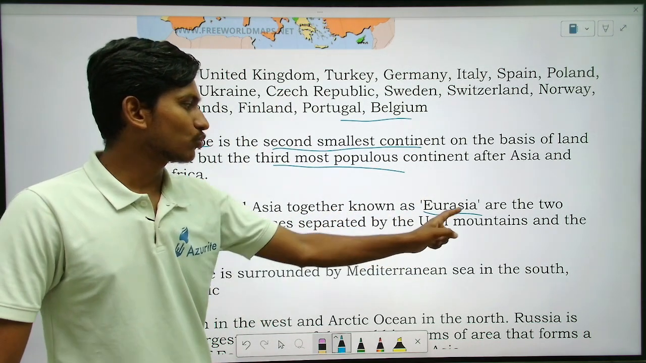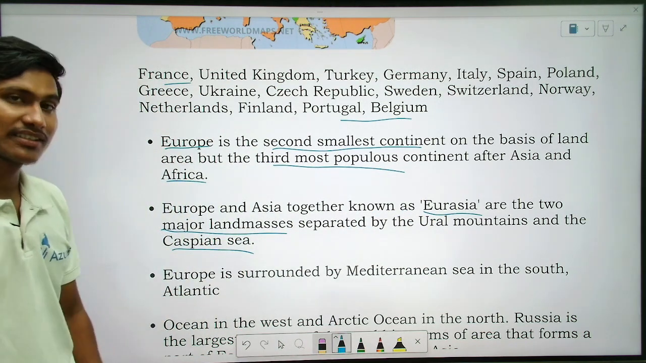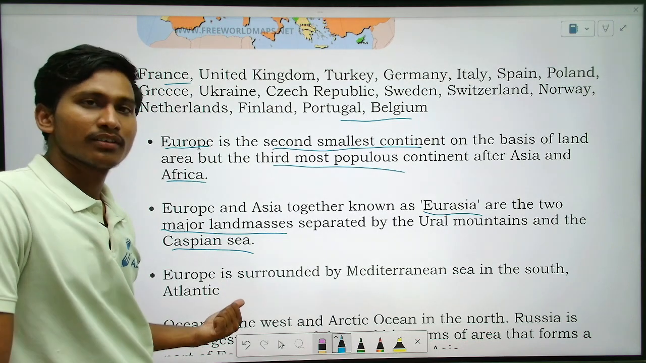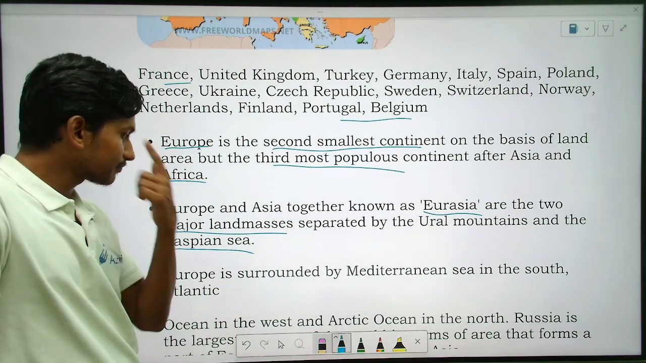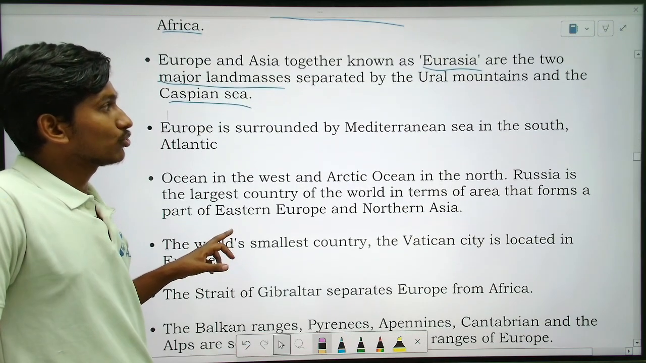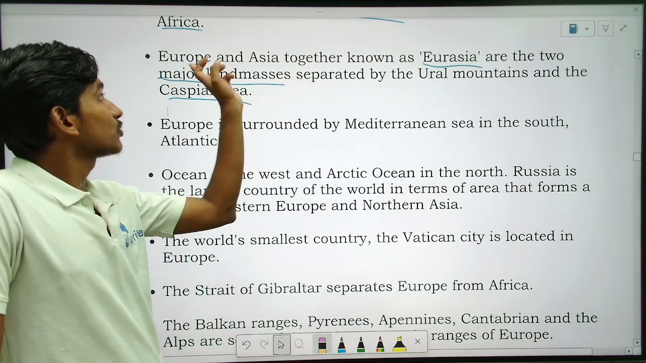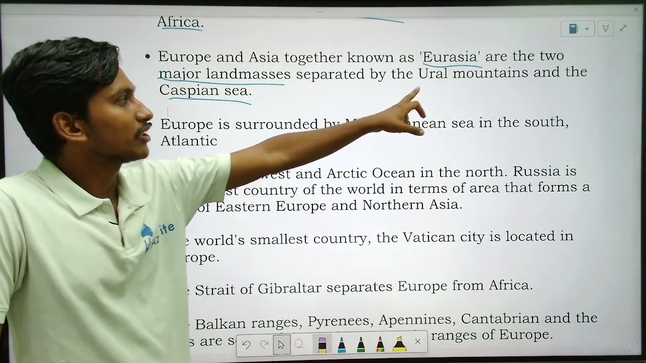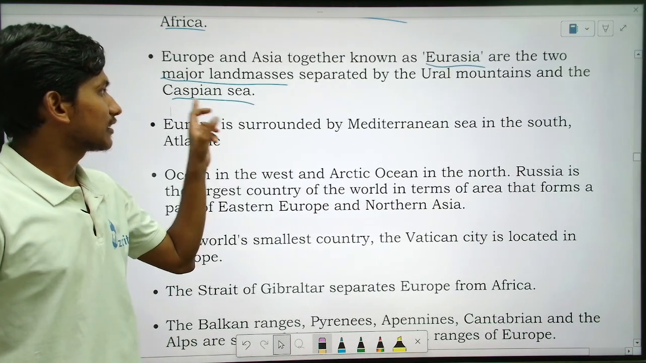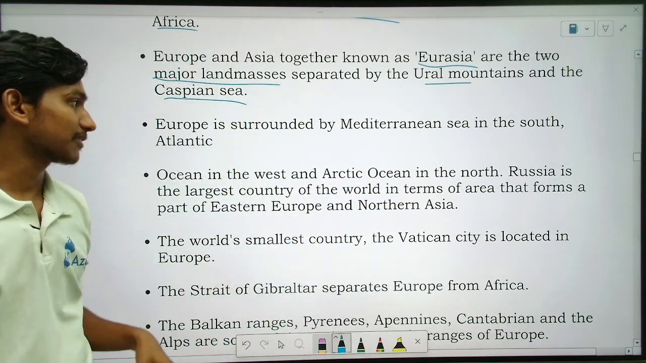Europe and Asia together are known as Eurasia, the two major land masses separated by the Ural Mountains and the Caspian Sea. The Caspian Sea is the largest freshwater lake. Okay, so let us see the next. Europe and Asia are separated by the Ural Mountains and the Caspian Sea.